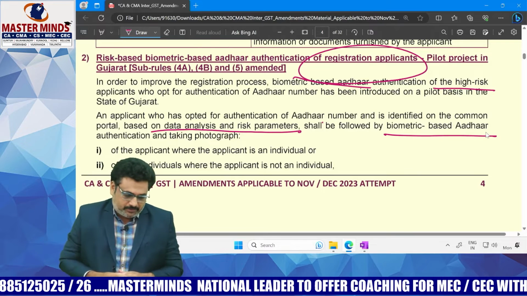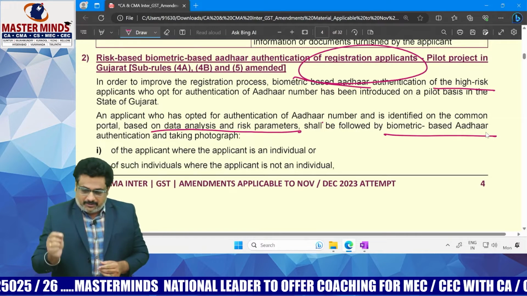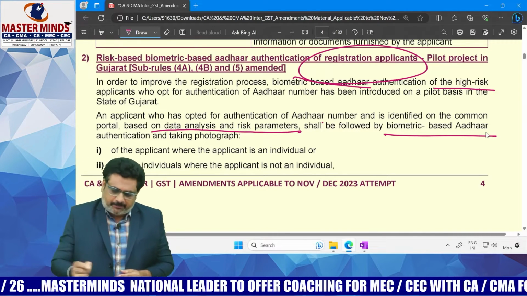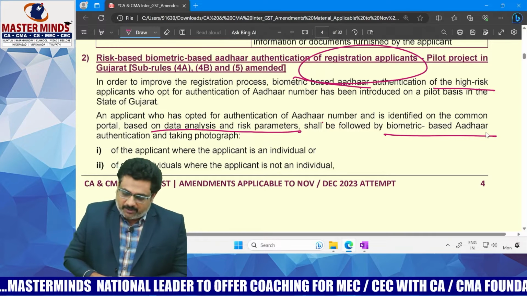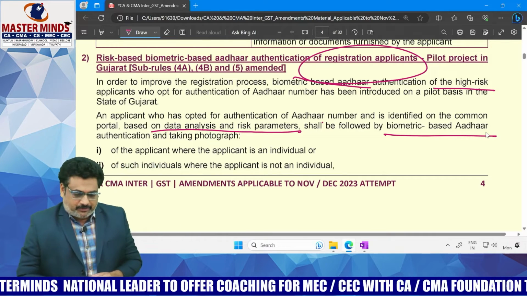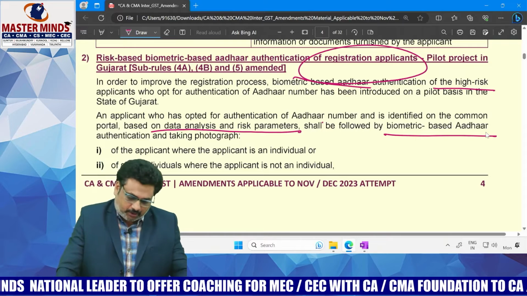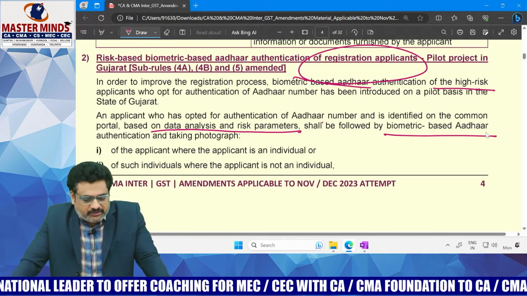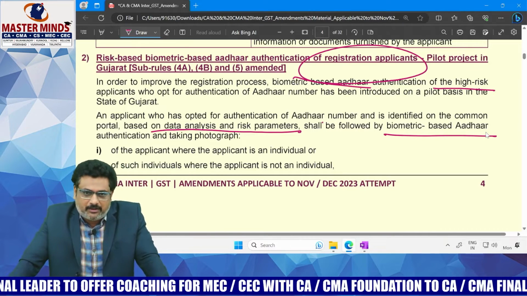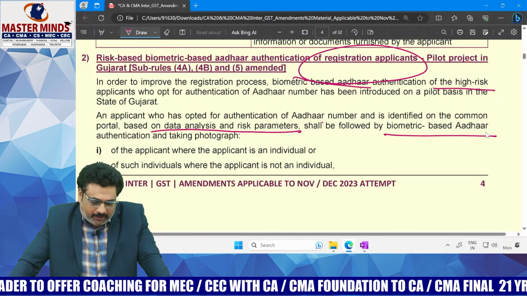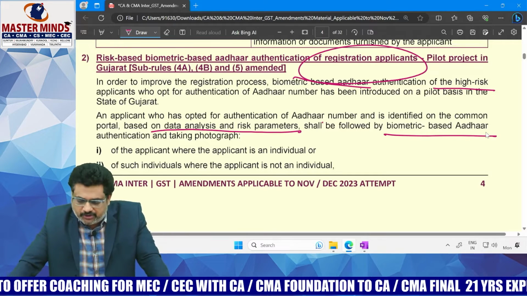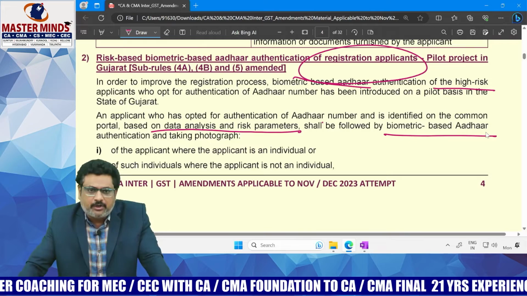For these risky applicants, GST REG-01 shall be deemed to be filed only after completion of this particular process, which is there in point number 2.